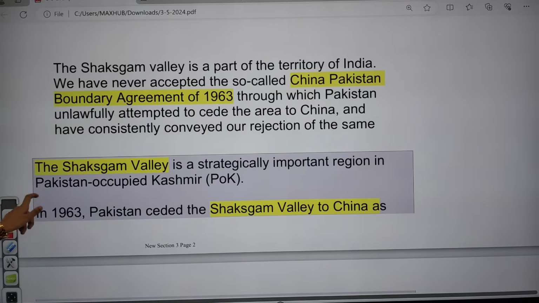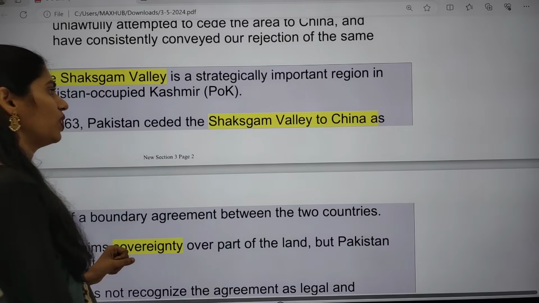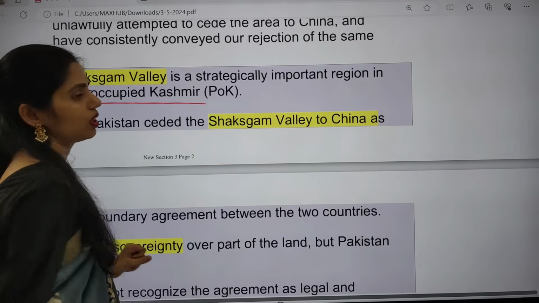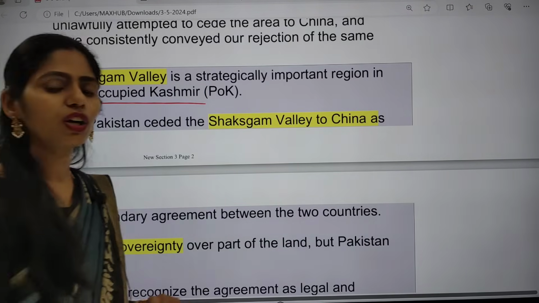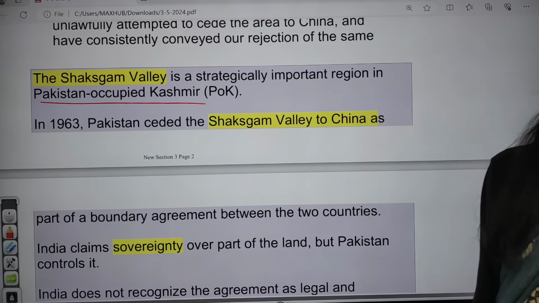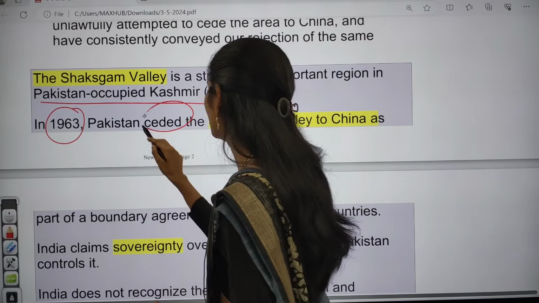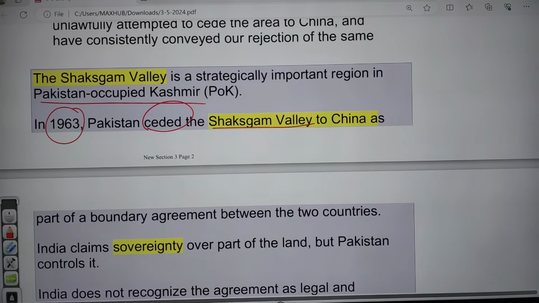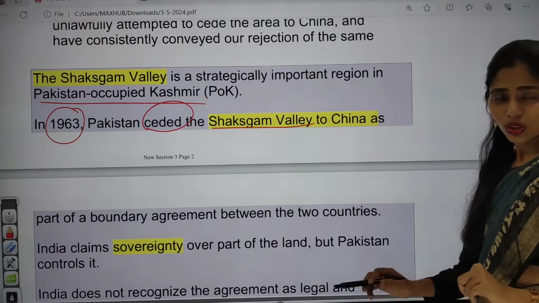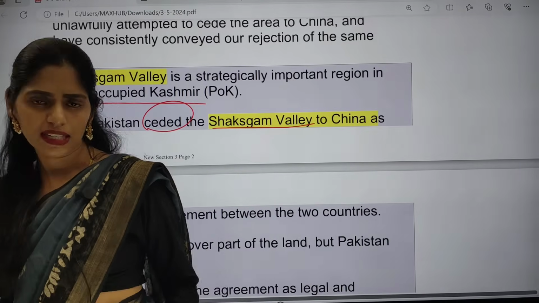Now let us see some facts regarding the Shaksgam Valley. It is a strategically very important region in Pak occupied Kashmir. Apart from that, you have to know the 1963 Pakistan-China border agreement. In 1963, Pakistan gave this Shaksgam Valley to China as part of a boundary agreement between these two countries. From that time onwards, India has been protesting against that and is not accepting it at all.